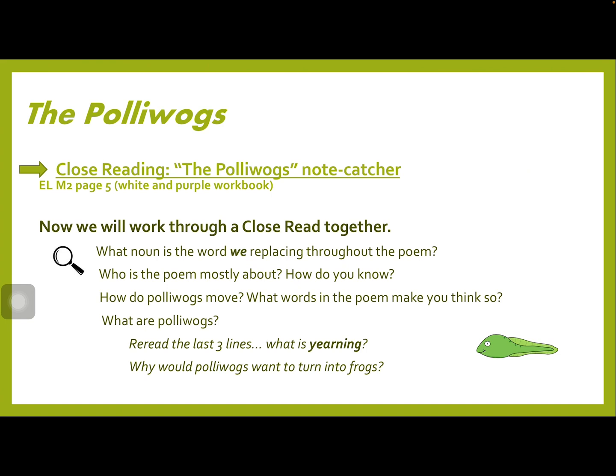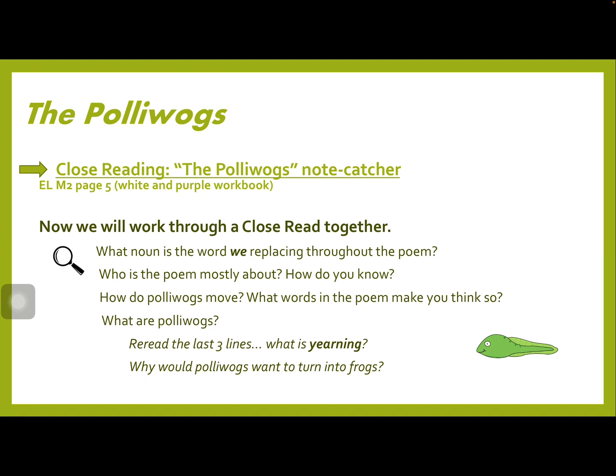So now, when we're reading that poem, Pollywogs, what did we replace the word we with? What does we talk about? Right, we is the pollywogs. Who is the poem mostly about? Right, pollywogs. How did you know that? Right, we could read the title or we can use the context clues in the poem. How do pollywogs move? Right, they wiggle, they waggle, they shake and jiggle. And what are pollywogs? Right.